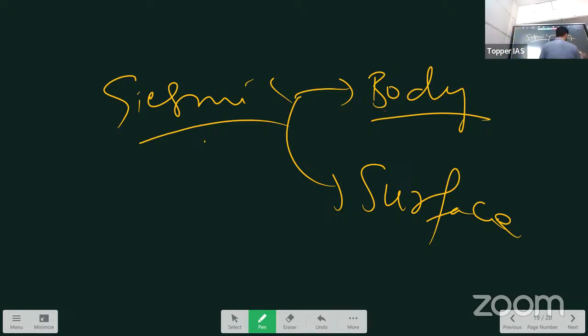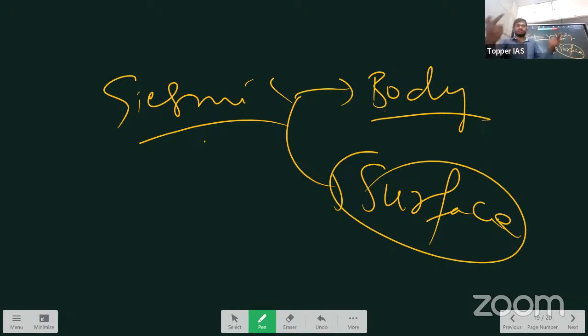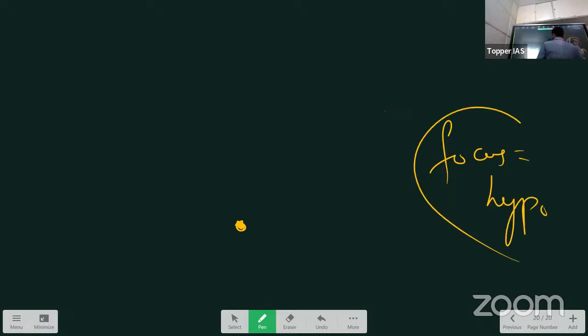Surface waves are waves created afterwards on the surface. How they are created, we will discuss later on. First, take up body waves. Body waves mean from the focus. Focus is also called hypocenter. Remember, focus is also called hypocenter. From the hypocenter or focus, energy is released.